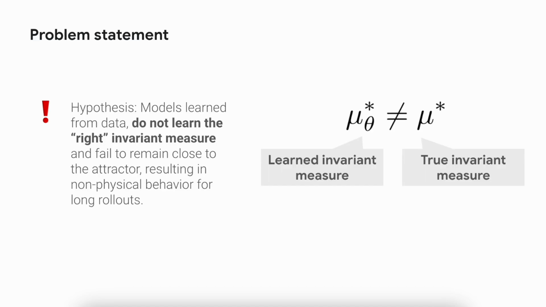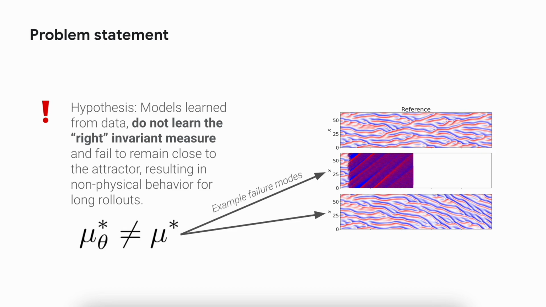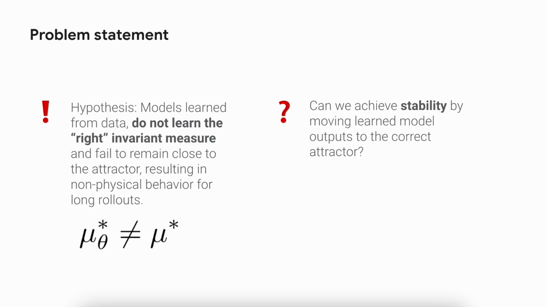The main hypothesis motivating our work is that the learned dynamics also induce an invariant measure, denoted as mu star theta, but that this measure need not coincide with a true invariant measure of the system. In this image, which we will return to in our experiment section, we show two failure modes of this mismatch. In the top, we have a true observed trajectory. In the middle panel, we see a failure where the learned model initially tracks a trajectory, but eventually blows up, or becomes unstable. In the bottom panel, we see that although the predicted trajectory is stable, later states appear to be drawn from a different attractor.